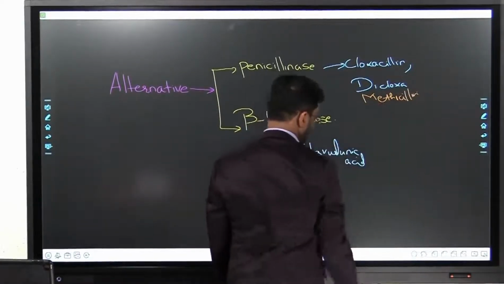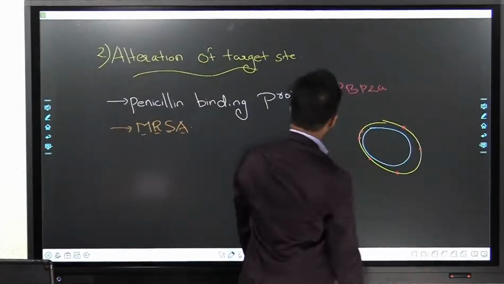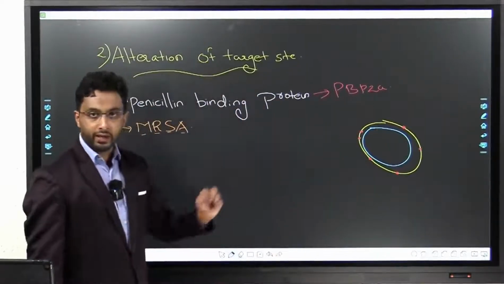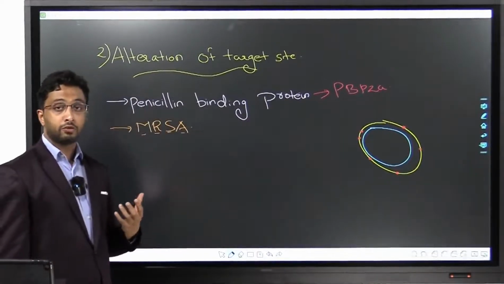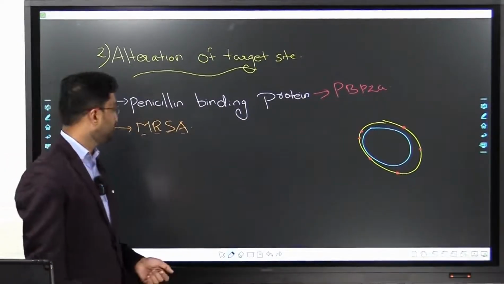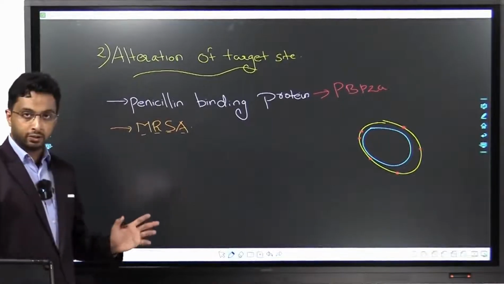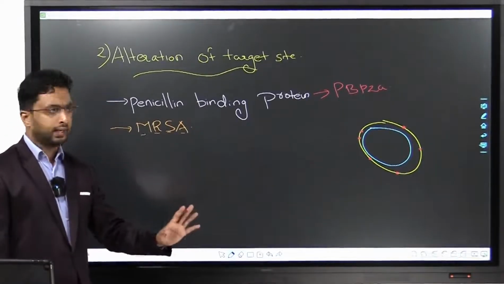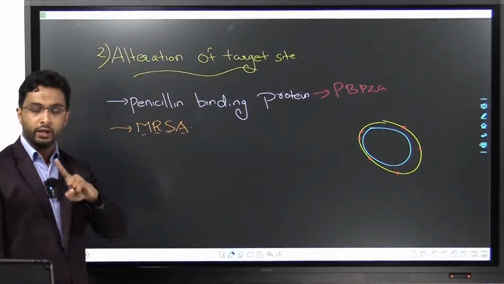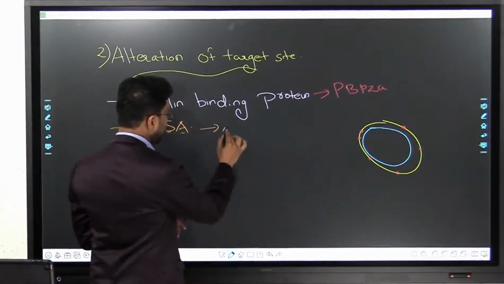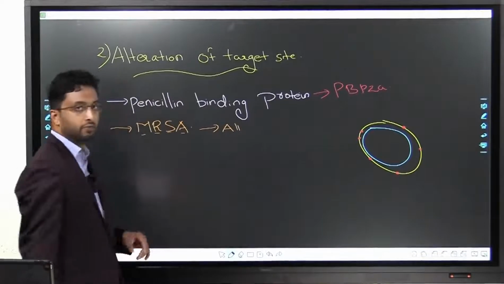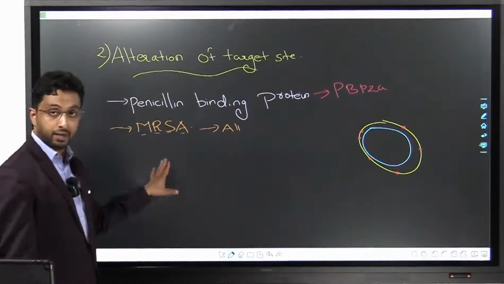So now, due to this particular mechanism of changing the target site, the organism has become resistant to methicillin. You can't give methicillin also. So that's a big problem. And as a result, it has been noted that all beta-lactam antibiotics are resistant to MRSA.